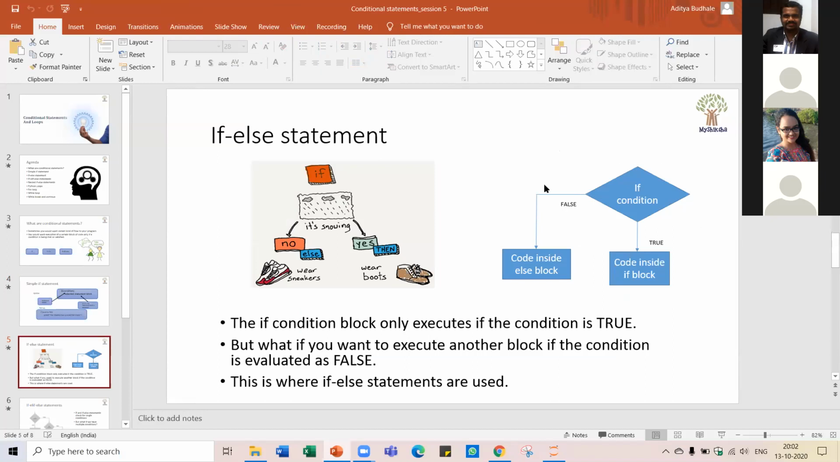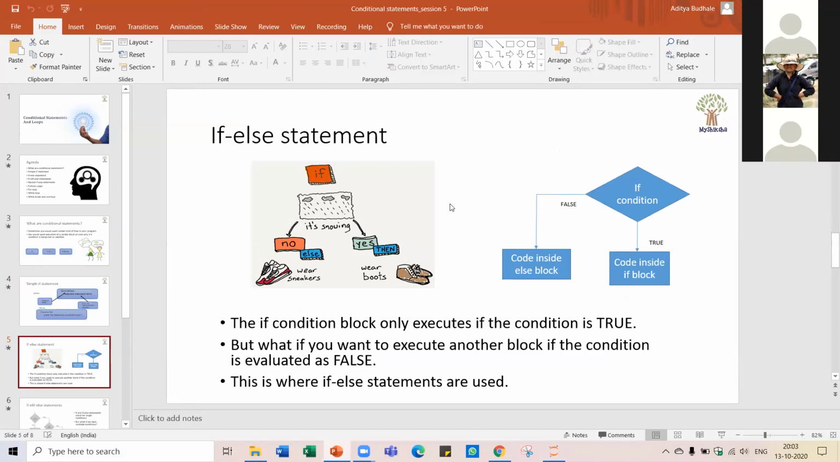Now the second type of conditional statement is the if else statement. Previously we had seen only the if statement: if this condition is true, then you should execute a certain piece of code. But what if that condition is not true? Then what should Python do? That we specify using the if else statement.